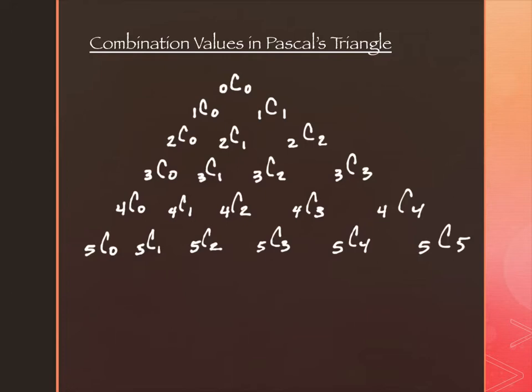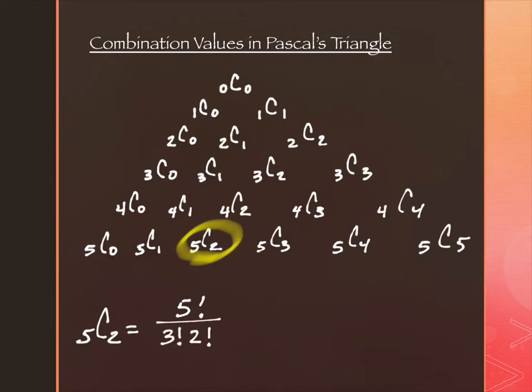Well, there's a very interesting connection between the structure of the triangle before and its values and combinations. For example, we're going to choose one randomly. I'll do this one, 5C2. I'm just going to calculate 5C2 with you. We know how to do that because we did a whole section on combinations and permutations. 5C2 says I have 5 factorial on top, and I have 5 minus 2, which is 3 factorial, and 2 factorial on the bottom.